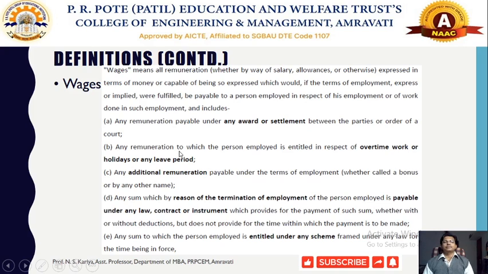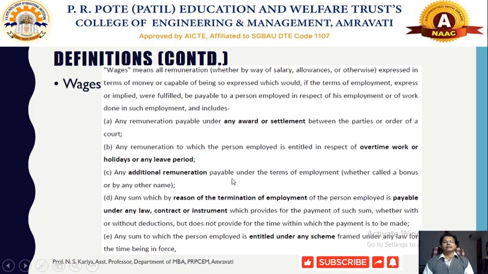Any other form of remuneration to which the person employed is entitled in respect of overtime work or holidays or any leave period. So any kind of remuneration received on behalf of any overtime he has made, or any holiday related work he has performed, he will receive the remuneration, and that will be covered under wages.